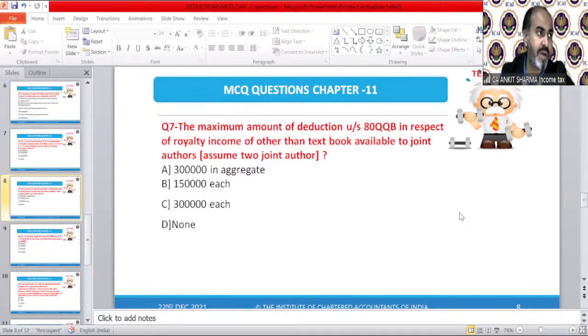Question number 7, you have to proceed and answer me. Janki Bhatt was saying A, that means 3 lakh in aggregate.